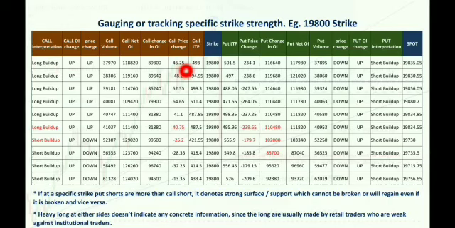Similarly, on the other side, the price decreased by 234 rupees. So the price is down, while the change in put OI is increasing. Price down, OI increase, which is an indication of short build up. This was working pretty fine